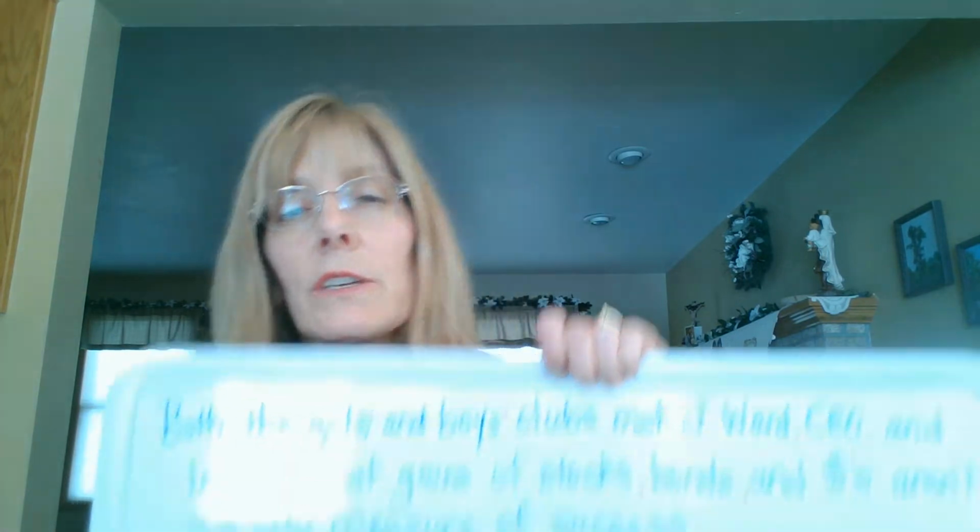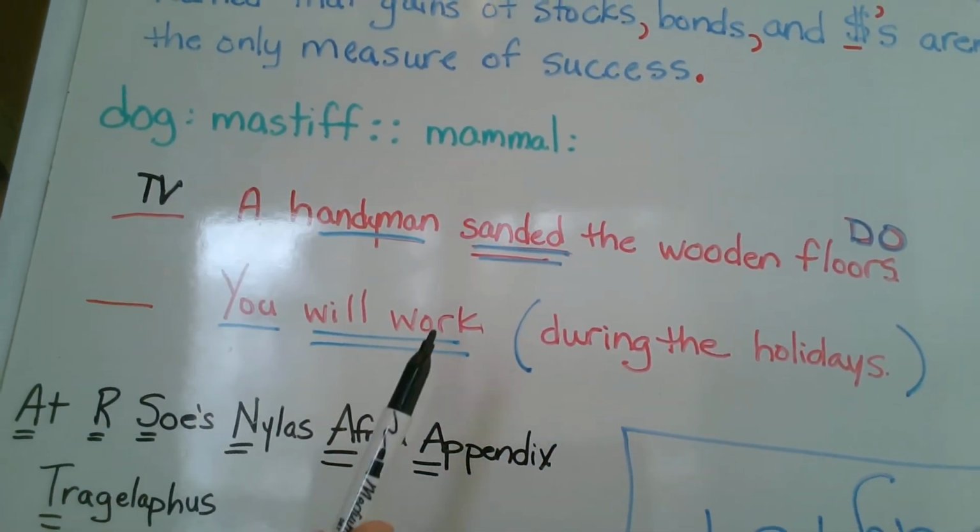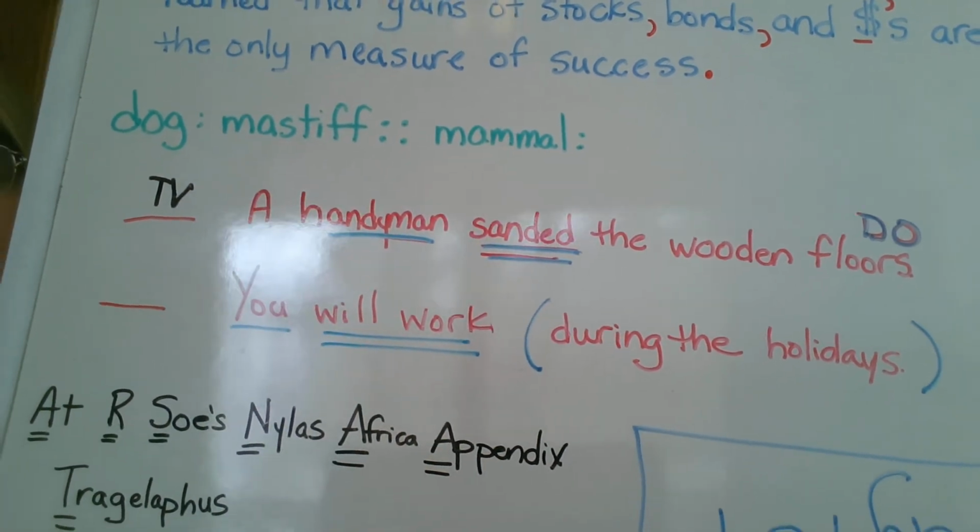Will you work during the holiday season? Whenever there's a question like this and you have to parse it out and figure out what parts of speech are doing what, it's easiest to change the question to a statement. So instead of will you work during the holiday season, you're going to work off the sentence you will work during the holiday season, and then it becomes easier to see. You is the subject, will work is the verb.